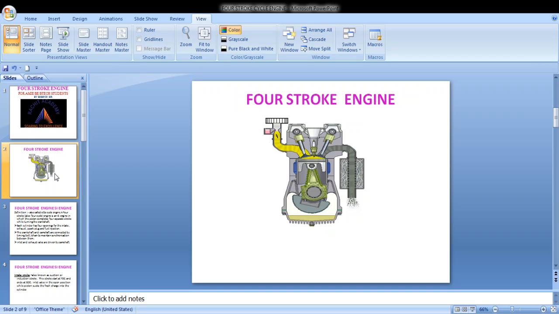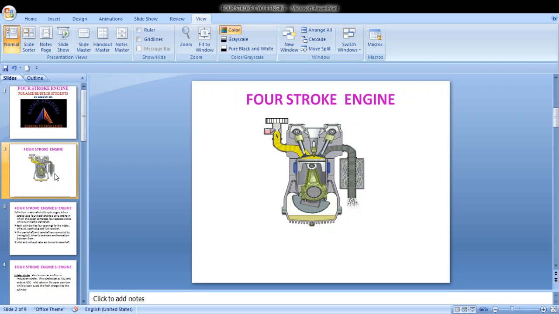Next, we have read about valves. Valves are provided in the cylinder head for the admission of fresh air-fuel mixture into the engine cylinder. And next we have read about the inlet manifold. Inlet manifold is nothing but a metal tube which connects the intake system to the inlet valve of the engine, where fresh air is coming to the engine. While the exhaust or outlet manifold is connected to the outlet valve. This is also a manifold or tube-like structure.